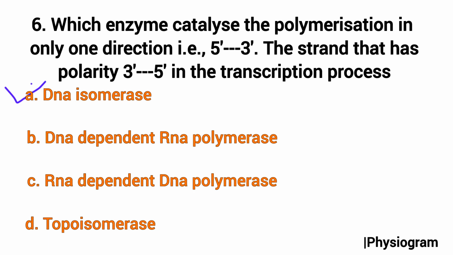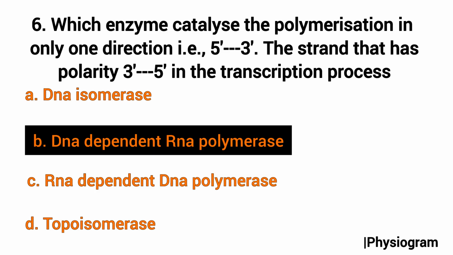DNA isomerase and topoisomerase are enzymes involved in DNA topology, not in RNA synthesis. So the correct answer will be option B, that is DNA dependent RNA polymerase.